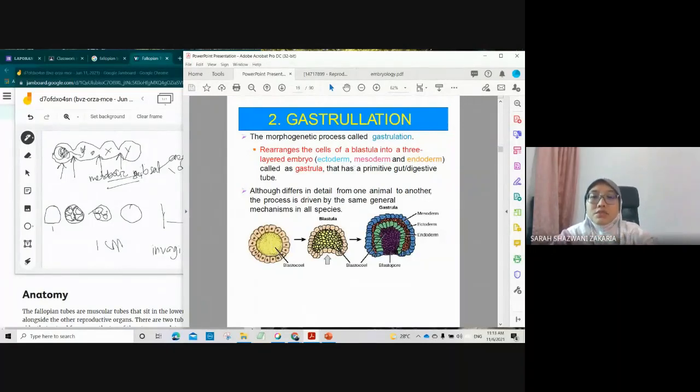This rearrangement is actually the invagination of the blastocyst cells. Remember the blastocyst has the blastocoel, the cavity, and the inner cell mass. Then the invagination occurs and pushes the cells, rearranging them towards the inner.